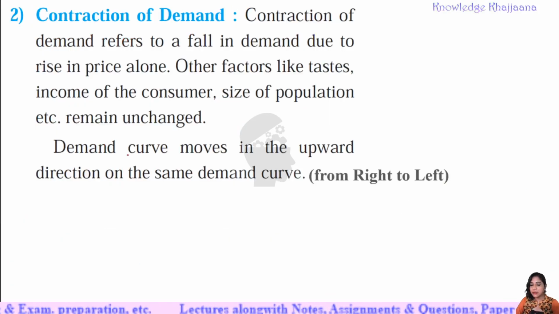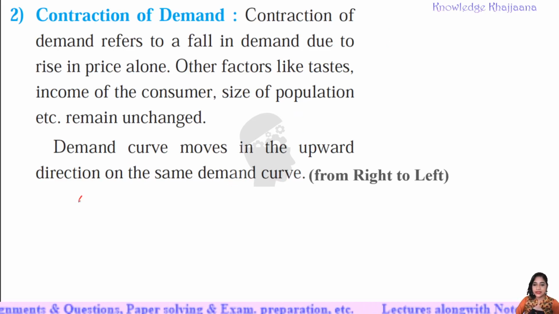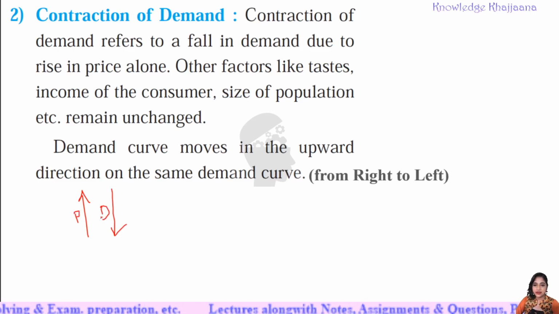Now, exactly opposite to it is contraction of demand. What is contraction of demand? Contraction of demand refers to fall in demand due to rise in price alone. Okay, when the price rises, that we have many times seen in this example, when there is a rise in the price, there is a decrease in the quantity demanded. Okay, only we are considering price. Contraction of demand refers to fall in demand.